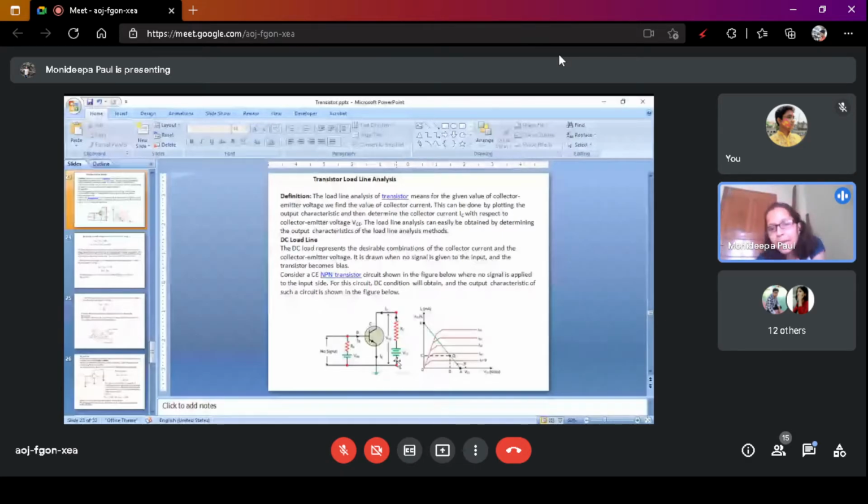Here VCC is there to maintain the output circuit in reverse bias condition. VB is there to maintain the input circuit in forward bias condition. Voltage across collector and emitter is denoted by VCE. So you write in your copy, VCE is equal to